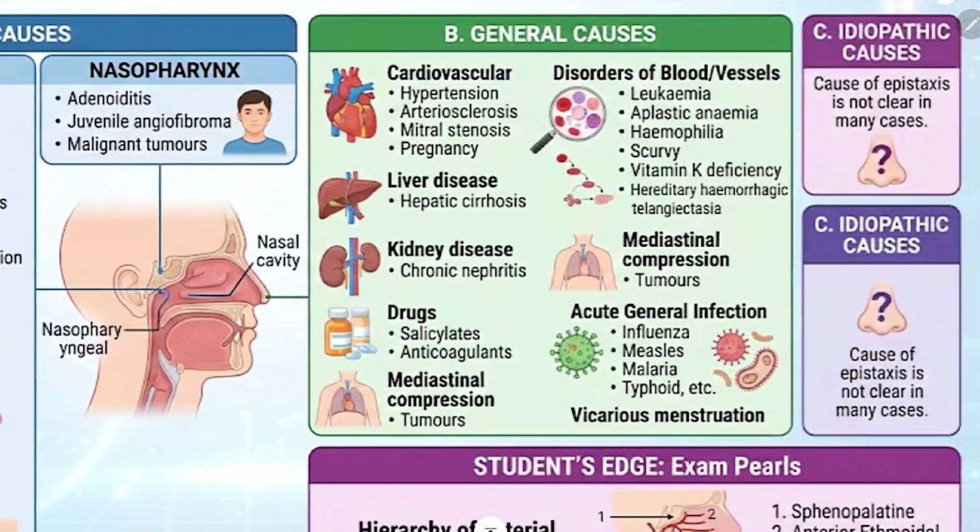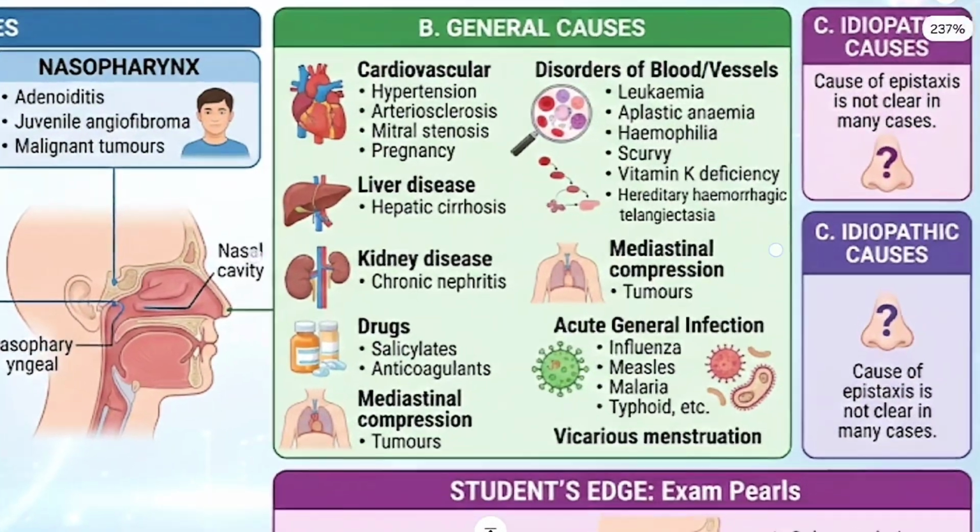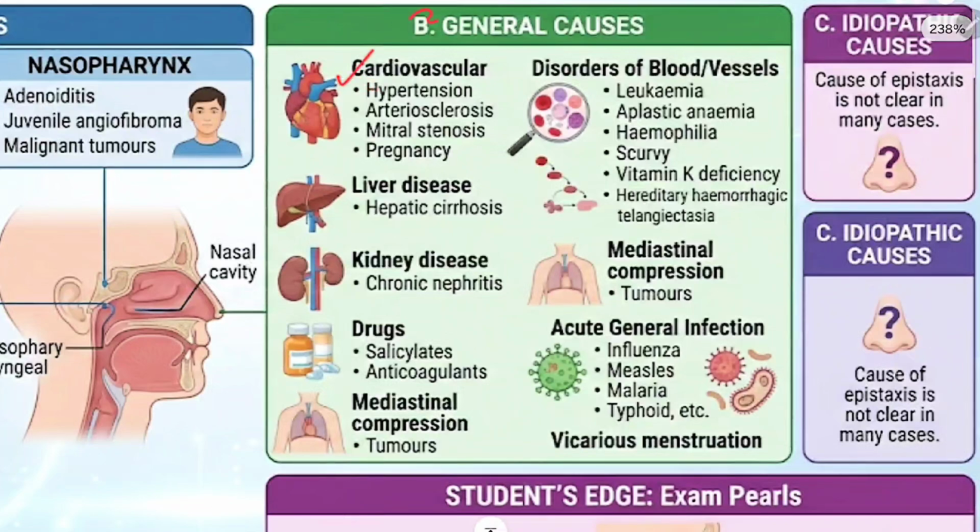Now, the general causes of epistaxis. General causes include cardiovascular causes like hypertension, high BP can lead to rupture of the blood vessels. Mainly they will rupture the Woodruff's plexus, which is situated in the posterior part of the nasal cavity, and also due to arteriosclerosis, mitral stenosis and also pregnancy. So these are the cardiovascular causes of epistaxis.